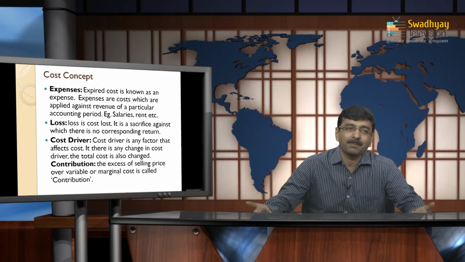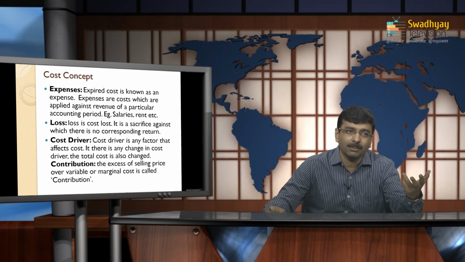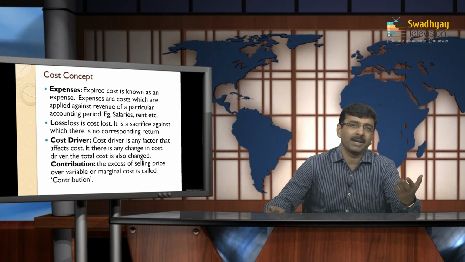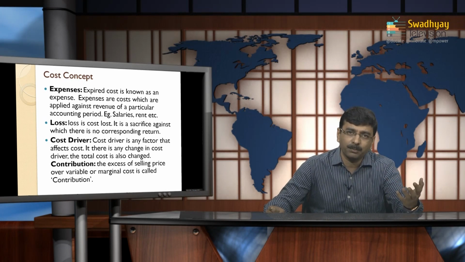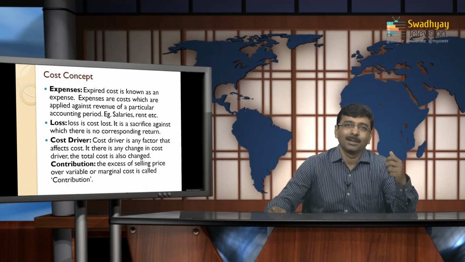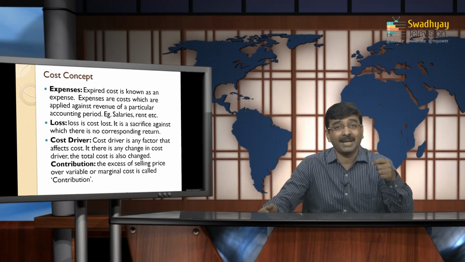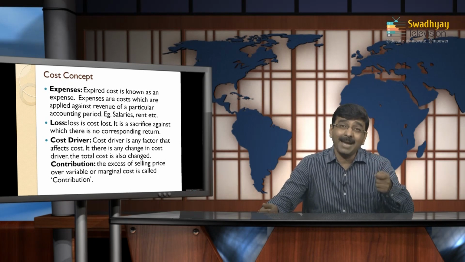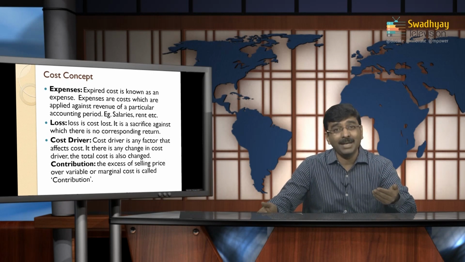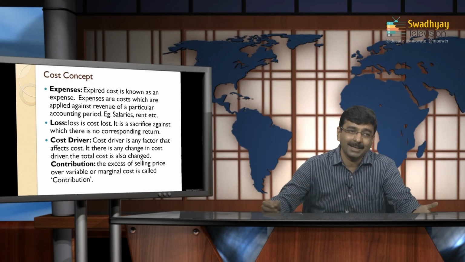Expenses: you can identify what amount of expenditure is incurred for manufacturing a product or providing services, and any revenue expenditure incurred in general for the product is called an expense, like salaries, rent and other things. Loss in the form of cost: if there is any particular sacrifice against your income, in the sense that your income is less than the total expenditure, it is your loss.